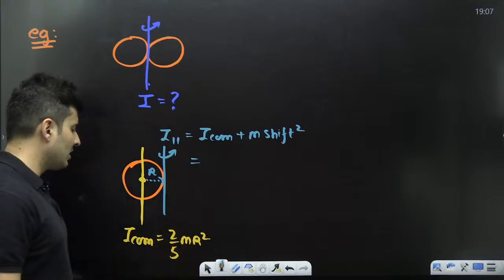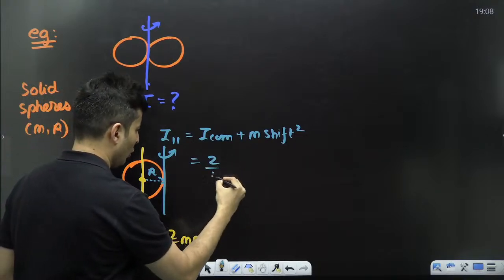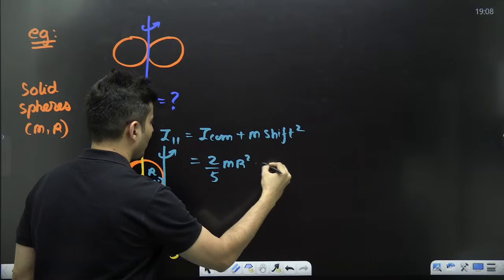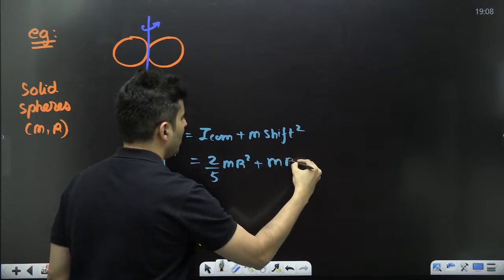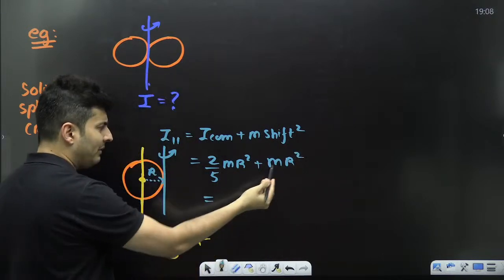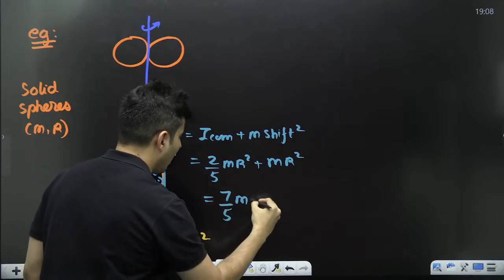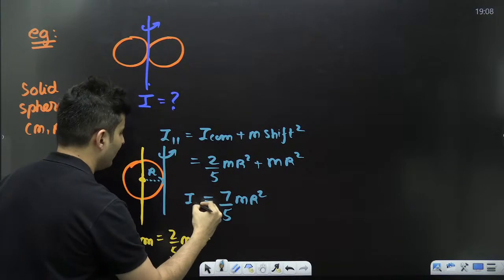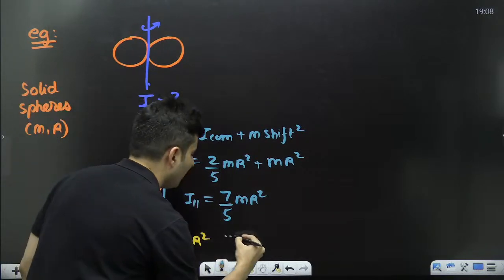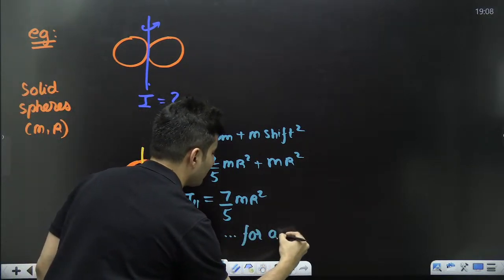What is moment of inertia about center of mass? 2 by 5 MR square. What is the shift? It is MR square. 2 by 5 plus 1, 2 plus 5 is 7. So 7 by 5 MR square is the moment of inertia about this parallel axis for a sphere.